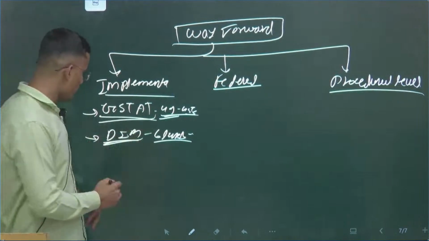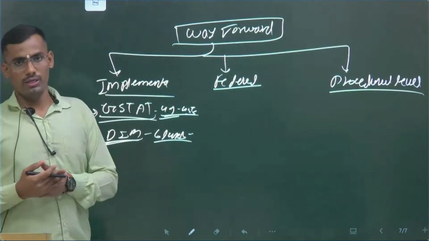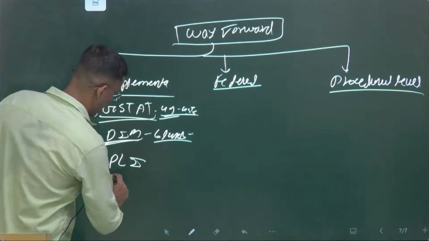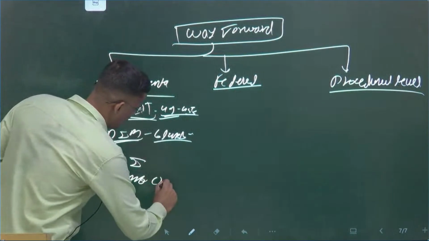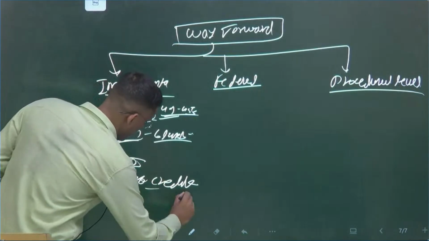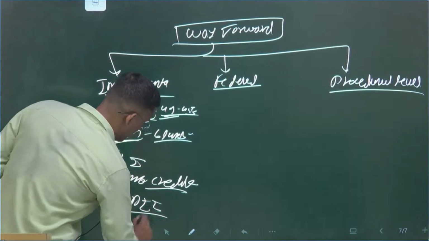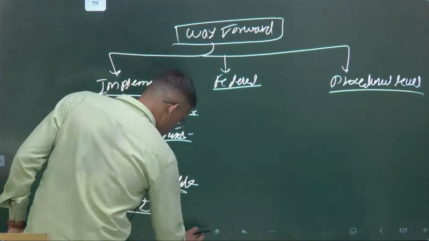Then one more thing, I would say to make a formalization of economy, we have PLI, MSME Credit Guarantee Scheme, and even under this, Priority Sector Lending, PSL norm.